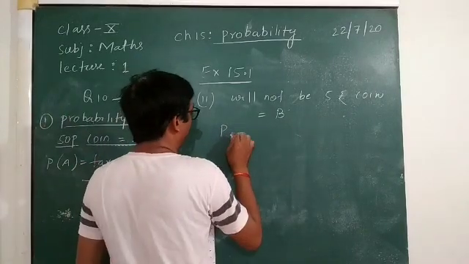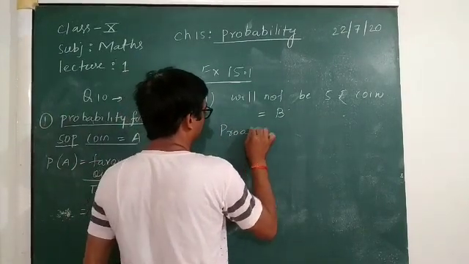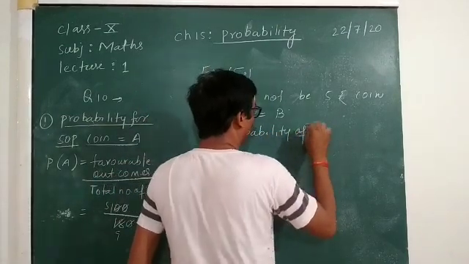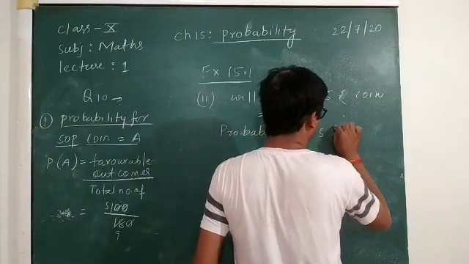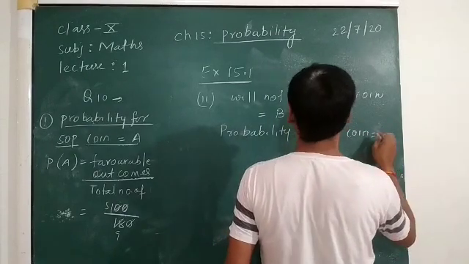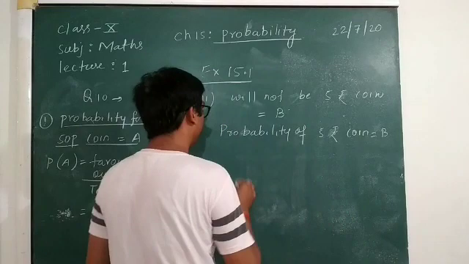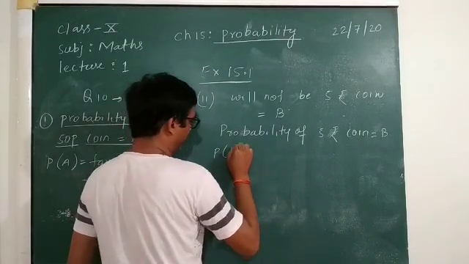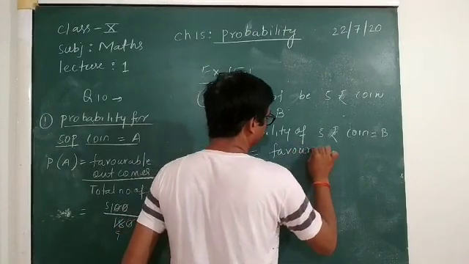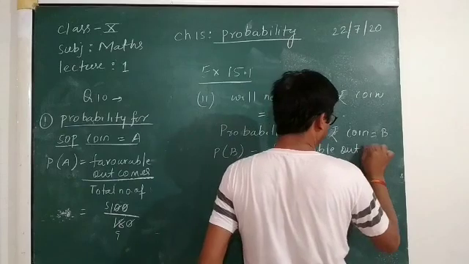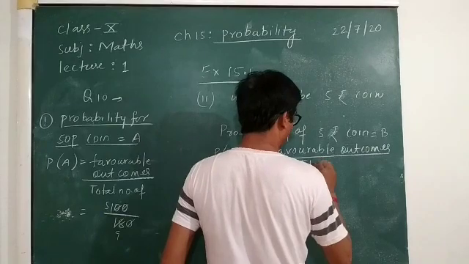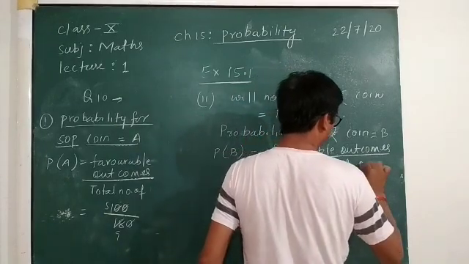So probability of 5 rupee coin, B we have taken already. So probability of 5 rupee coin is equal to favorable outcomes divided by total number of outcomes.